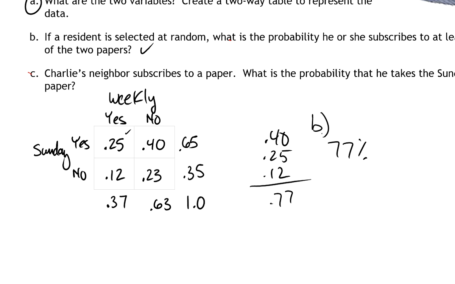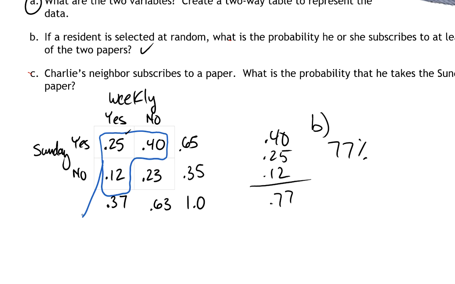It says Charlie's neighbor subscribes to a paper. Okay, he subscribes to a paper. What is the probability that he takes the Sunday paper? Well, if he's subscribing to a paper, that means we're talking about these people, right? All these people in this category, and there's no overlap in them. They're all taking a paper. So he has to be in that group.